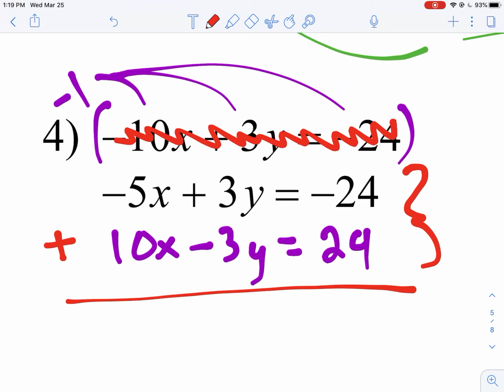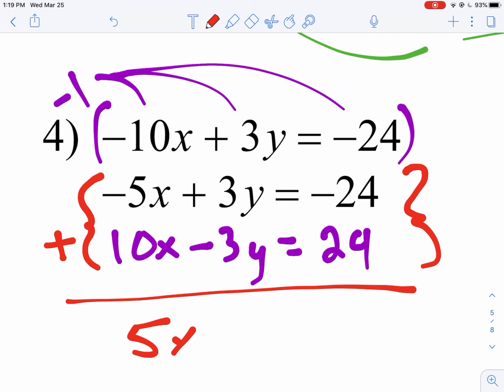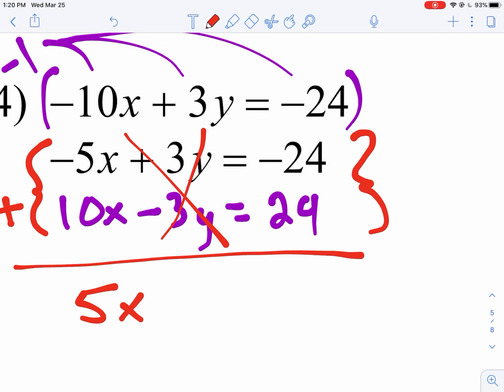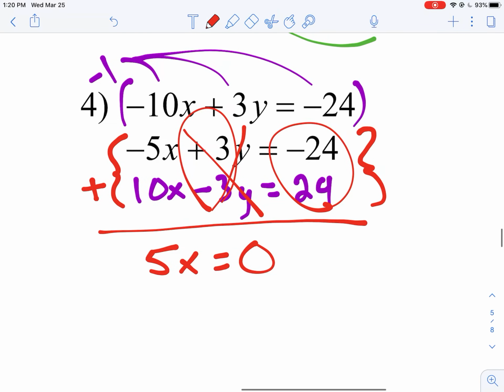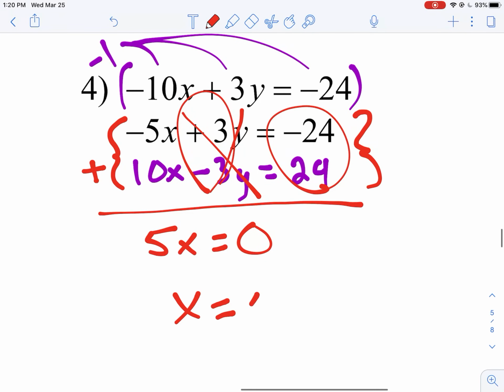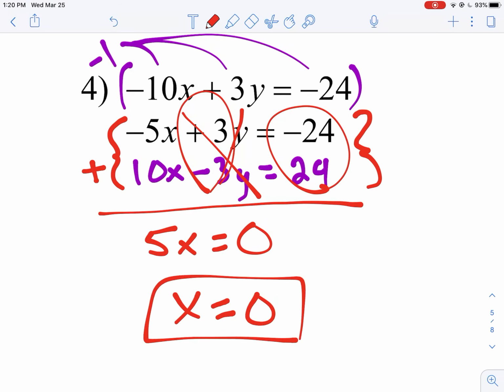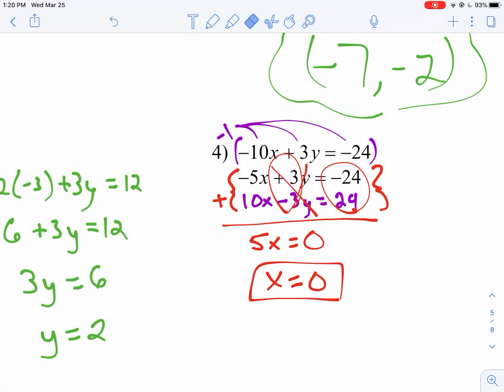So I'm just adding these two equations, the purple and the black. Negative 5x plus 10x is 5x. There's my elimination. I can't move on if I do not eliminate one of the variables, and they eliminate by being opposites. And I got another elimination, kind of, but I'm going to fill in a 0 there. Negative 24 and 24 is 0. This is not a special case. Divide both sides by 5. X is just a 0. 0 doesn't mean special. 0 is a number.